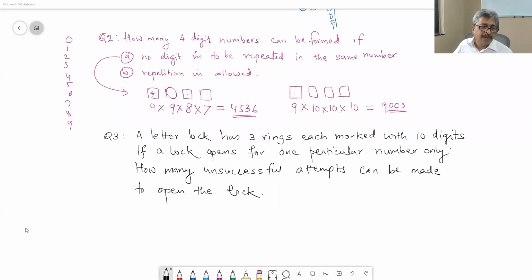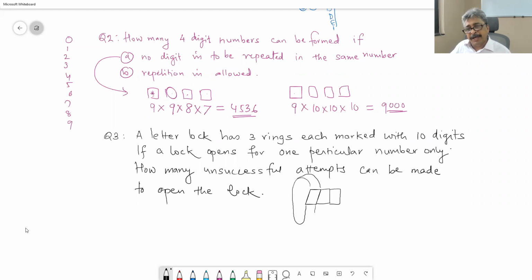I mean, you must have seen this kind of lock, and it opens for only one particular number. This is the first ring, this is the second ring, and this is the third ring.